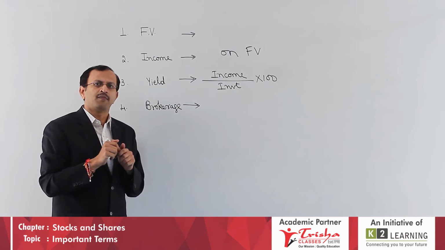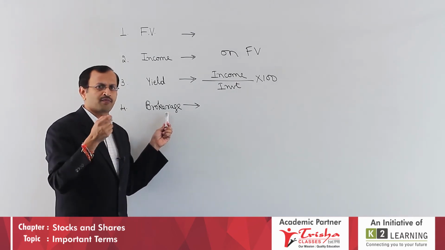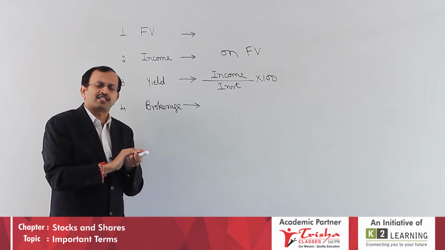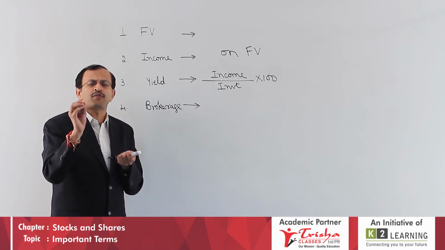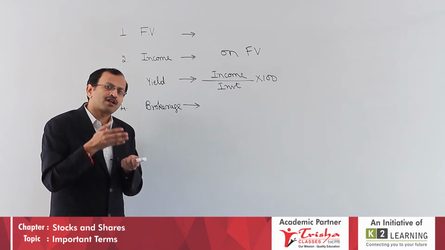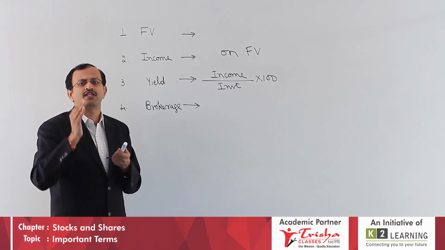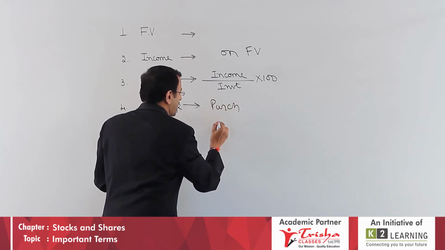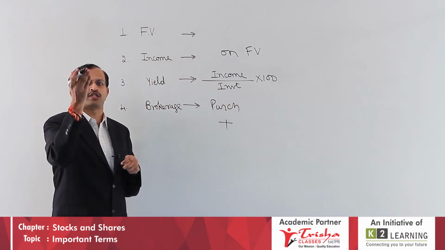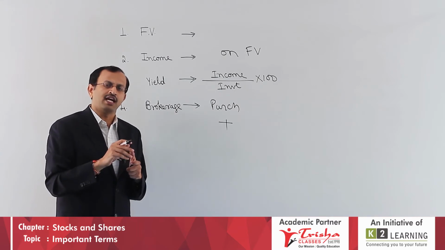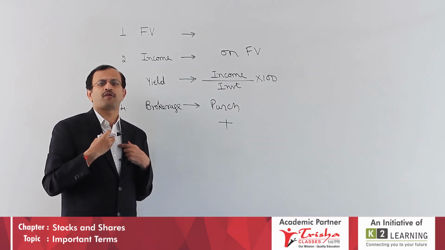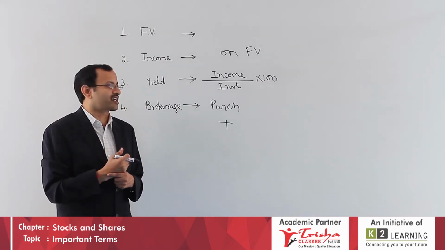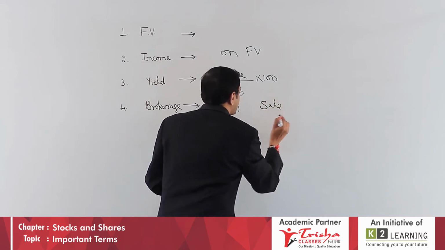Last one, brokerage. Brokerage you will give to the broker. Now, what will happen by giving the brokerage? Whenever you purchase securities, say I purchase for 5,000 rupees with 100 rupees brokerage. Therefore, the overall cost is 5,000 plus 100, 5,100. Therefore, brokerage at the time of purchase, I should add, so that the overall cost goes up. Same, at the time of sale, I sold for 5,000, so I should get 5,000 rupees, but I have to pay brokerage 100, so net remaining to me is 4,900. Therefore, at purchase time you add, at sale time you deduct.